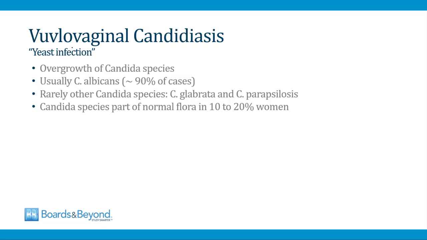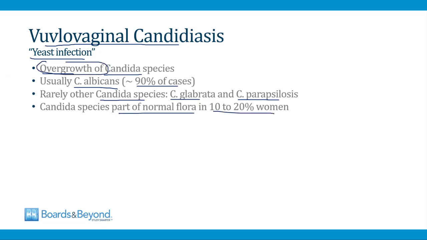Okay, our last cause of vaginitis is vulvovaginal candidiasis, which many people simply call a yeast infection. This refers to an overgrowth of various species of Candida fungi. Usually it's Candida albicans. This is responsible for 90% of cases, but rarely it can be caused by other Candida species. Two that are often involved are Candida glabrata and Candida parapsilosis. And the key thing to understand about the way this infection occurs is it's an overgrowth infection. Candida are part of the normal vaginal flora in 10 to 20% of women. If they're allowed to grow excessively, that's what leads to vulvovaginal candidiasis.